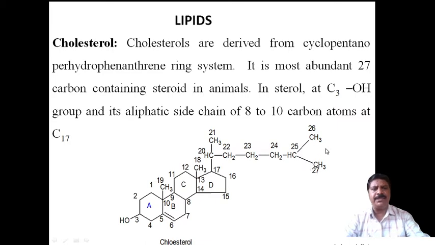Now branching takes place at this carbon atom, therefore numbering for cholesterol goes from ring 1, 2, 3, 4, therefore it is called 3-hydroxy.